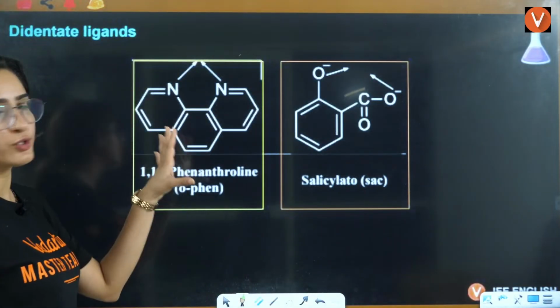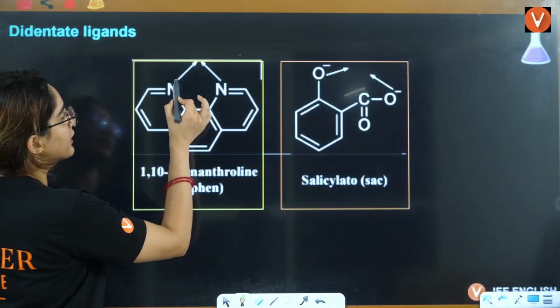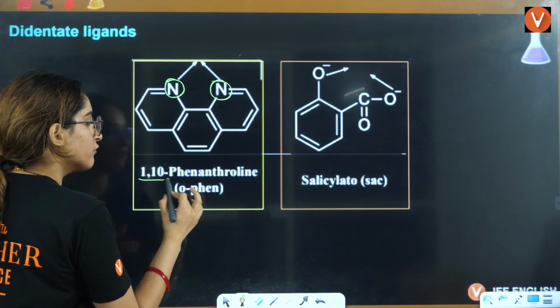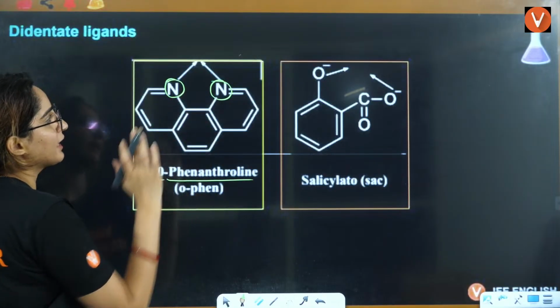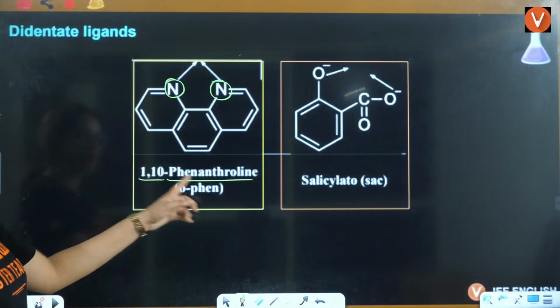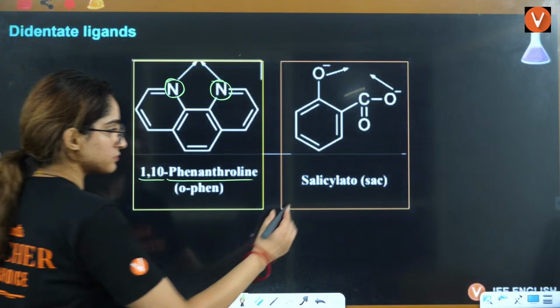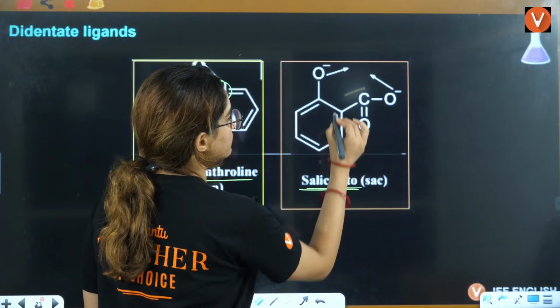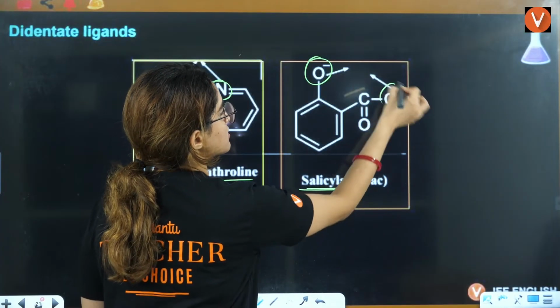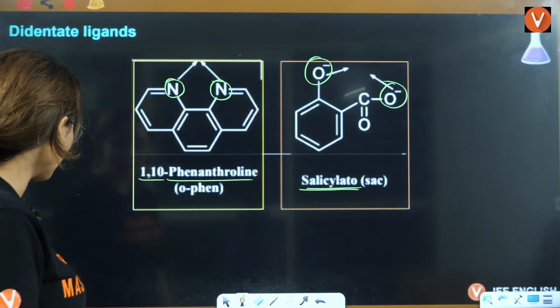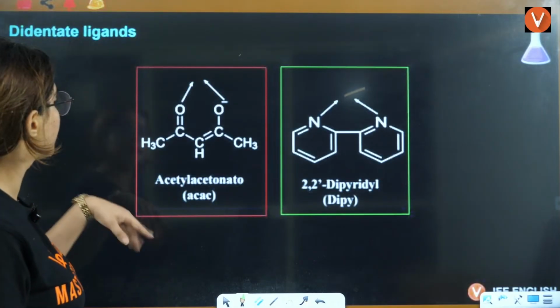Another, two donating sites, bidentate ligand. This nitrogen and nitrogen are two donating sites. It is 1,10-phenanthroline, on the 1 and 10 positions. You have phenanthroline, orthophenanthroline it is called, or salicylato. Here, this and this is the donating site. So all these are bidentate ligands.